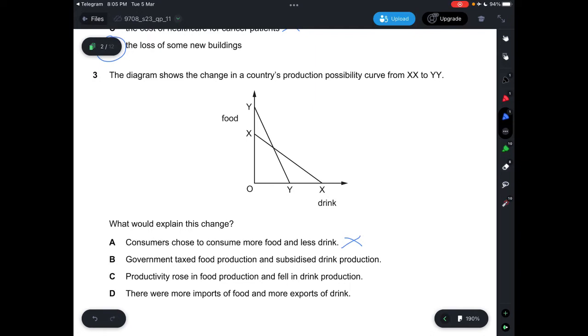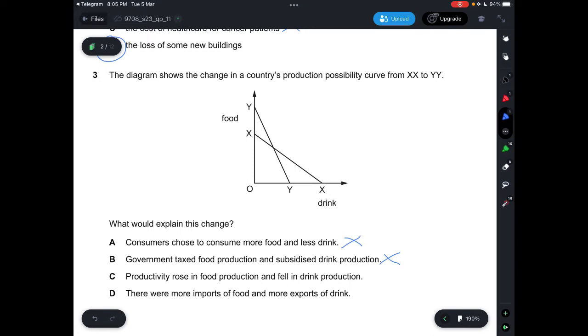B says government taxes food production and subsidizes drink production, which is incorrect, because this PPC is used to show the maximum combination of two goods that a country can produce given the resources available. So even if you tax food production and subsidize drink production, if you do not have enough resources to produce these two goods, then it's not possible to produce that certain amount of goods.